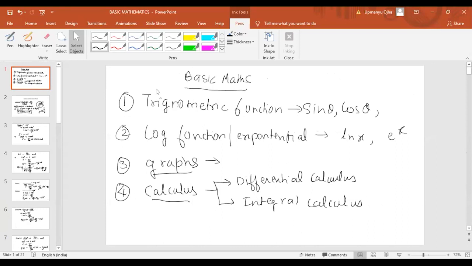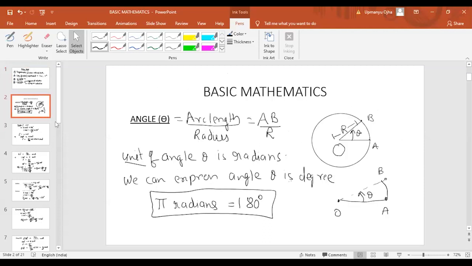Calculus I will do. I'll do everything, just don't worry about this. Today I'll go for trigonometric. Next class also I will do trigonometric problems only. This is the second slide. You can see the second slide is not very difficult.